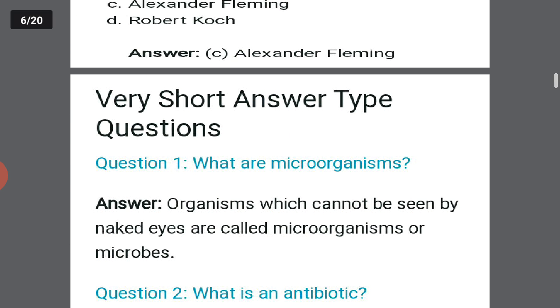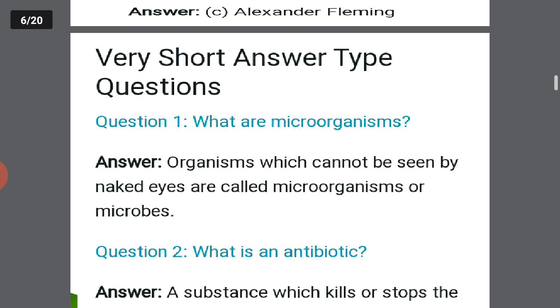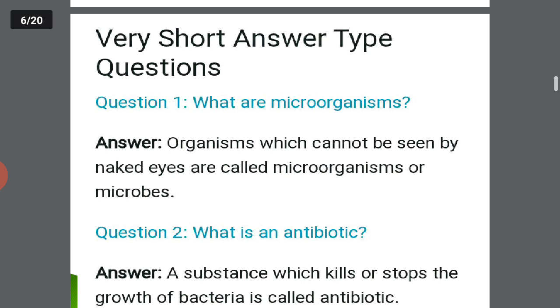So let's move to some more questions of very short answer type. Starting from the basic definition of the title of the chapter, microorganisms: organisms which cannot be seen by our naked eyes. We need a microscope to view these organisms.